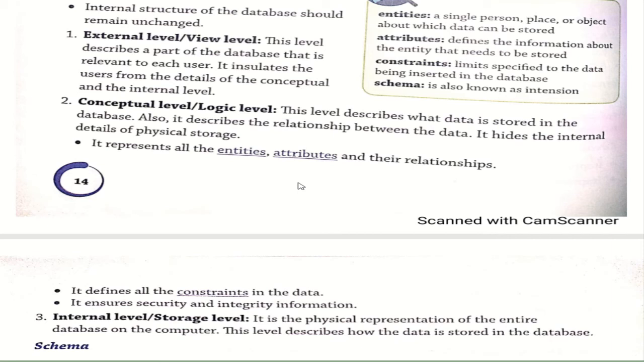Okay, next, the third part is our internal level or storage level. What do you mean by internal? It is the physical representation of the entire database. The physical representation of the entire database is known as what? Internal level. This level describes how the data is stored in the database. Now, the three things you should remember. In the first, this level describes only the part of the database, or we can say only the view of the database. In the second level, it describes what data is stored, and the third one describes how the data is stored. These three parts are to be understood in these three levels. Okay.